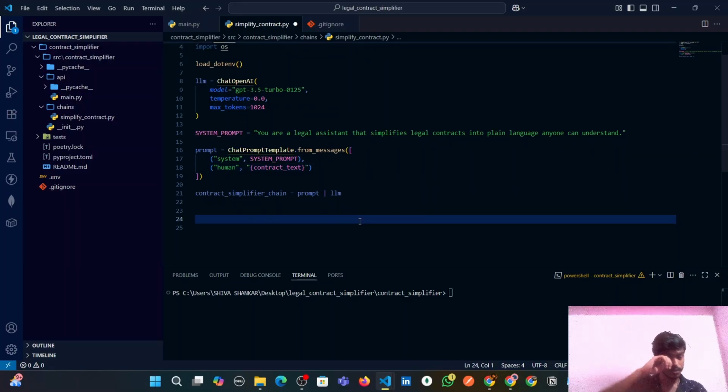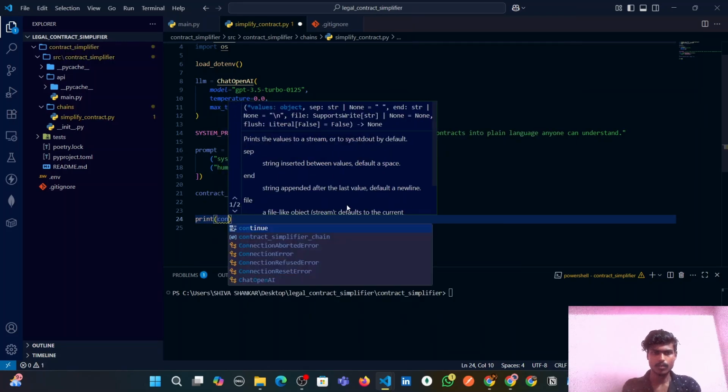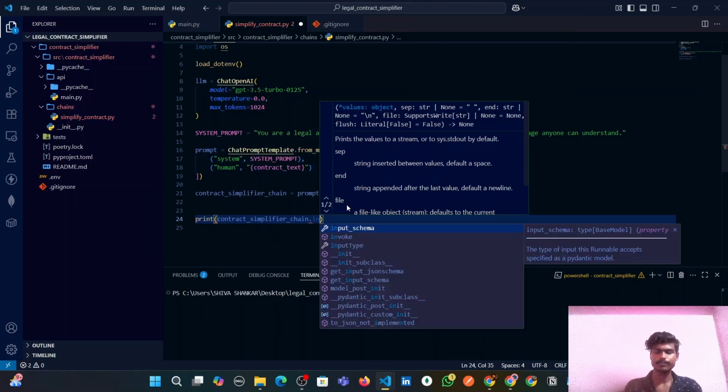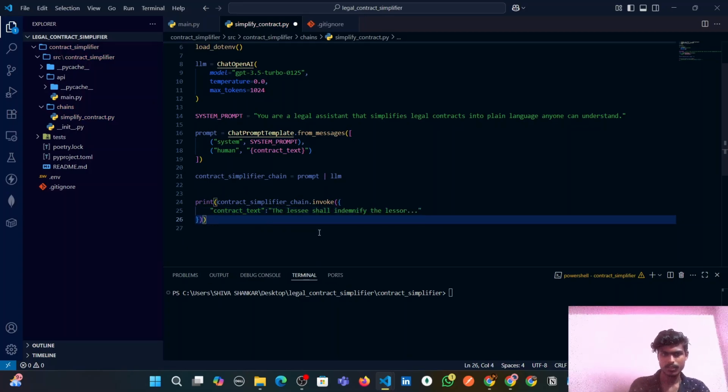If you want, we can check it by running the dot invoke method. Let's try printing contract simplifier chain dot invoke, with the contract text, and let me give a sample legal contract text: the lessee shall indemnify the lessor.